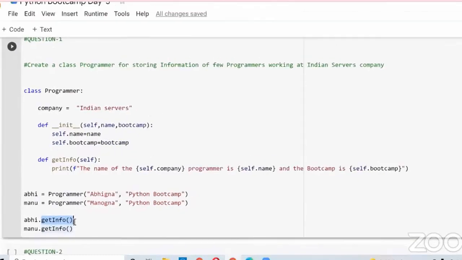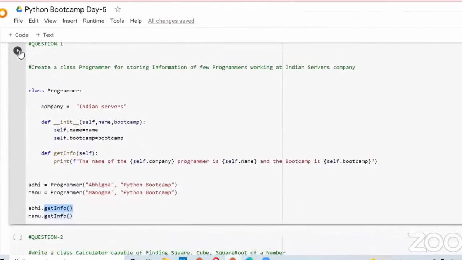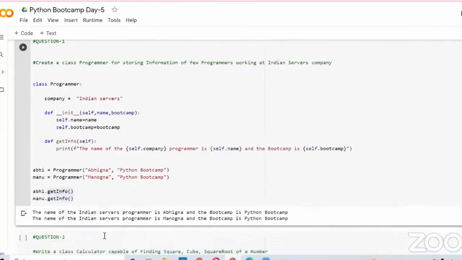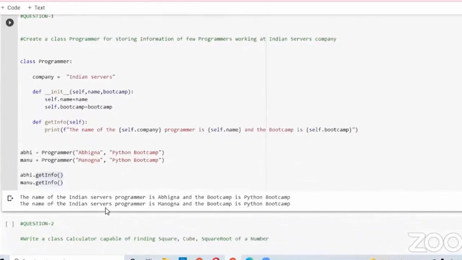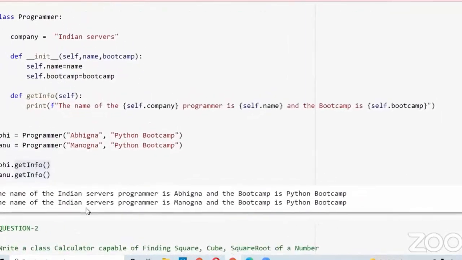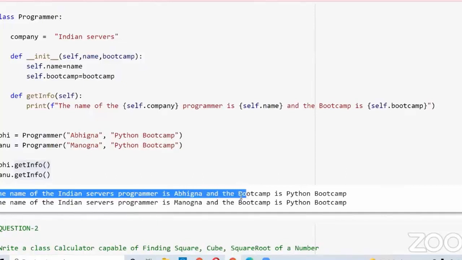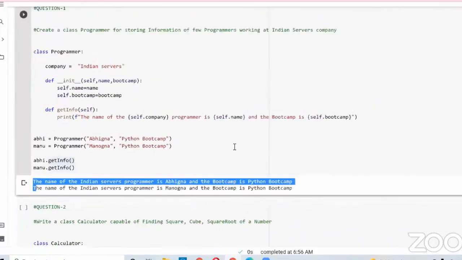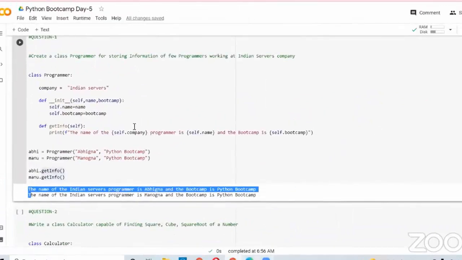Let us check the output. The name of the Indian Servers programmer is Abhigna and the bootcamp is Python bootcamp. And the name of the Indian Servers programmer is Manogna and the bootcamp is Python bootcamp. In this way, we can create our own programs.